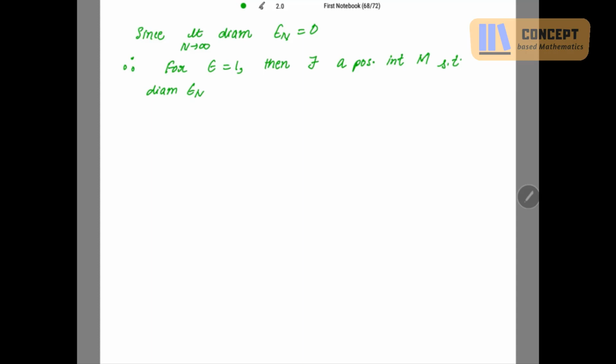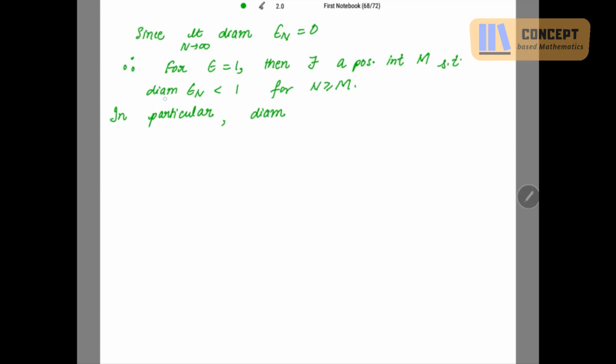So instead of epsilon, I'm writing that the diameter of En is strictly less than 1, because I have chosen this epsilon to be equal to 1, for n greater than or equal to m. So can I write in particular the diameter of Em instead of En?